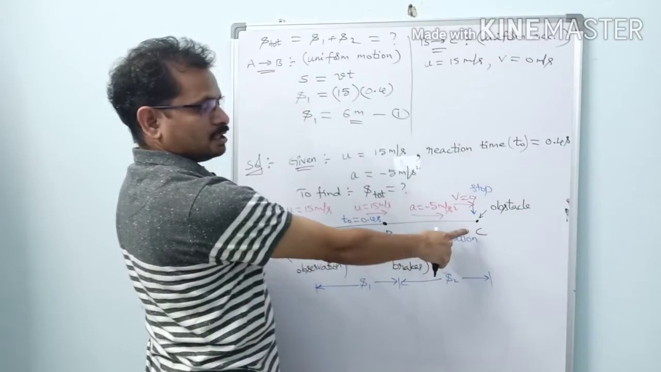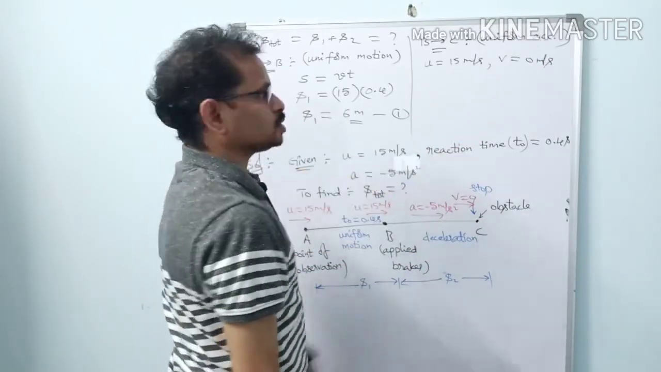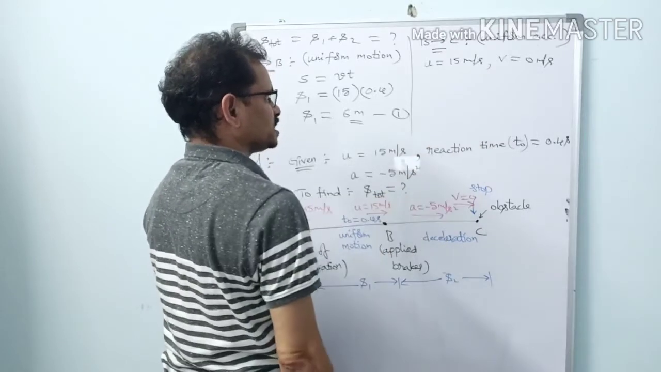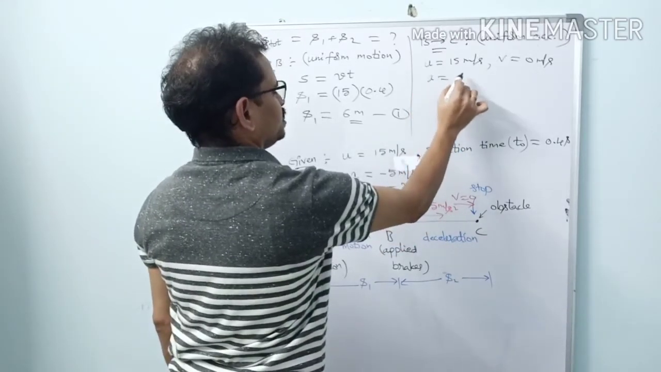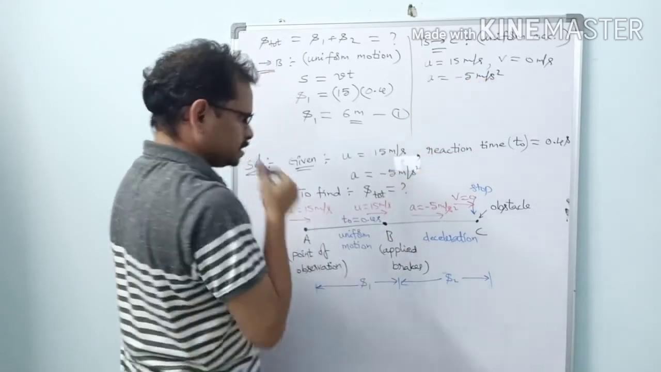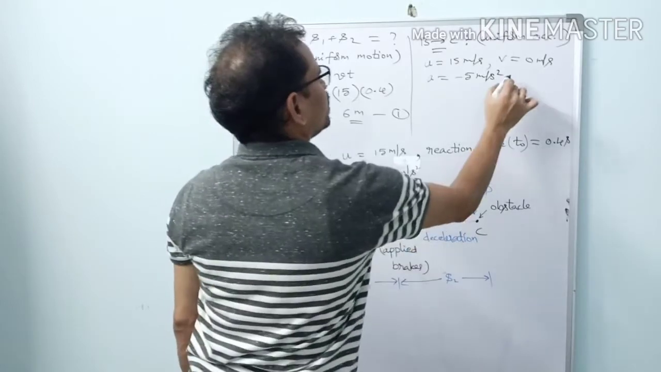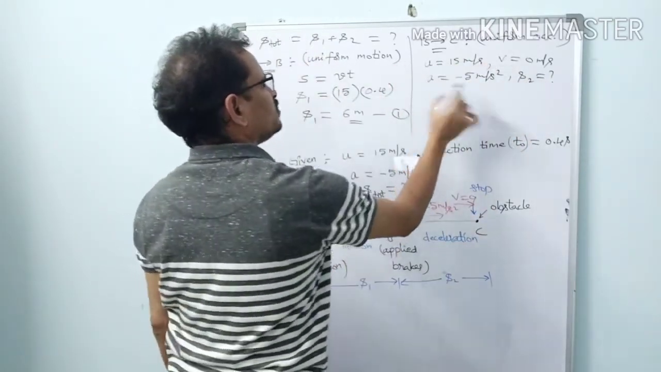When the particle reaches the point C, it is coming to rest. It is coming to a stop. Therefore, V equal to 0 meters per second. So we have u and v, as well as the deceleration a equal to minus 5 meters per second square. We have to find S2 equal to how much?